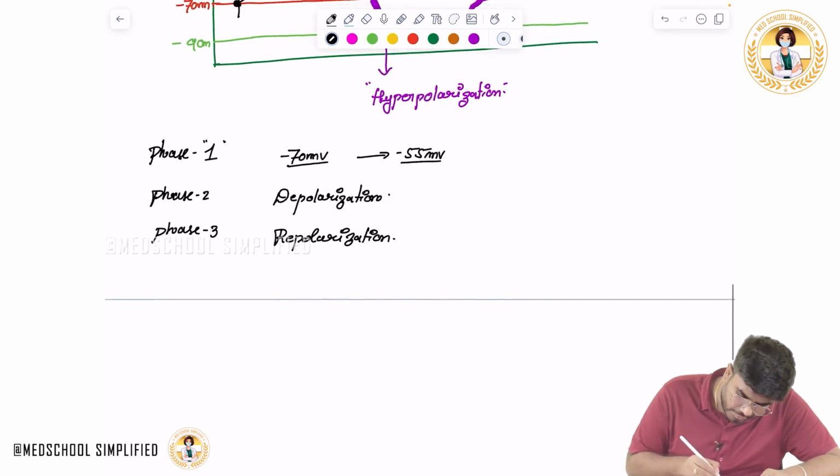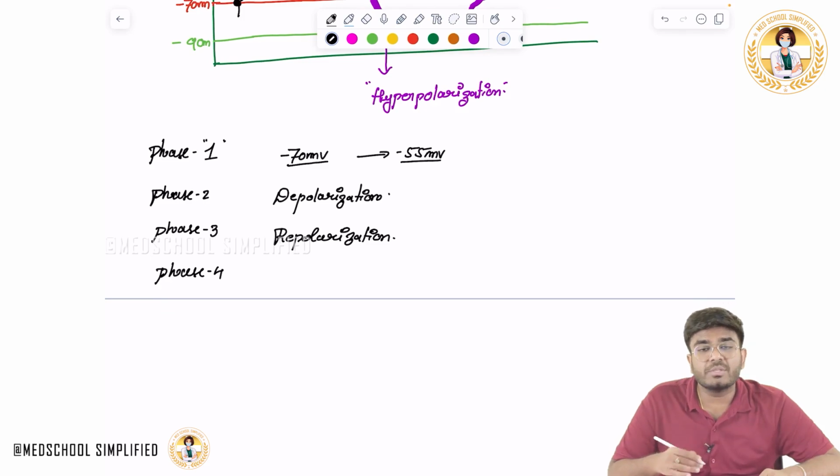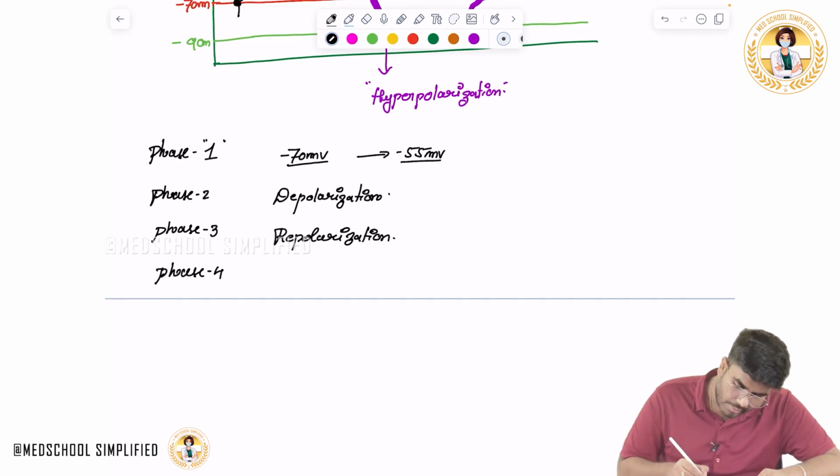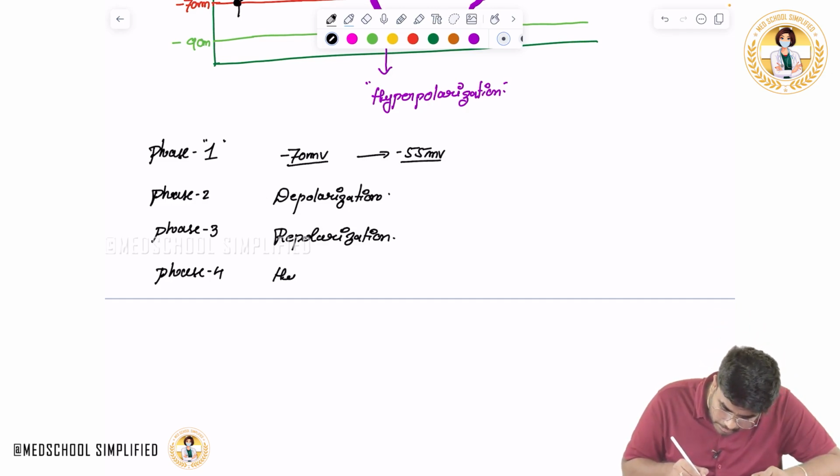Okay, and what's the phase 4? Phase 4, I have told you, the potassium is going out, potassium efflux continues. Potassium tried to establish its equilibrium potential. So the membrane is getting more negative, voltage is getting more negative. So that is called hyperpolarization.